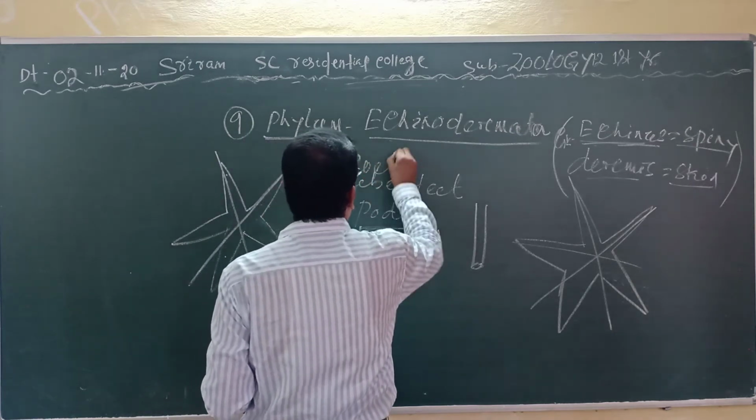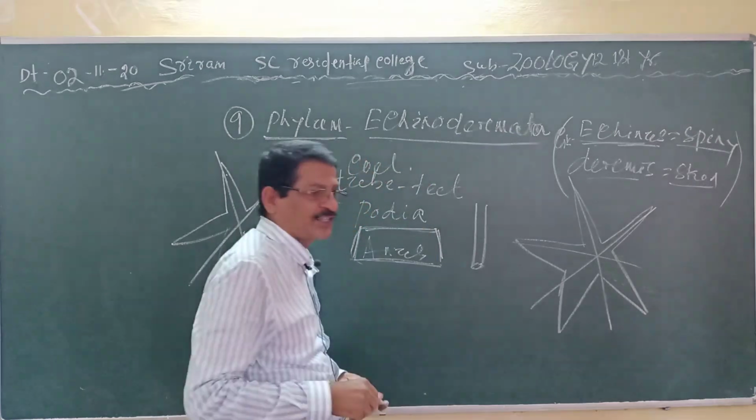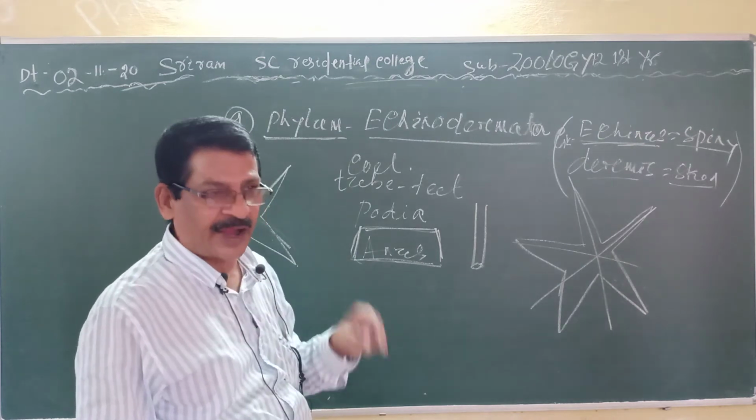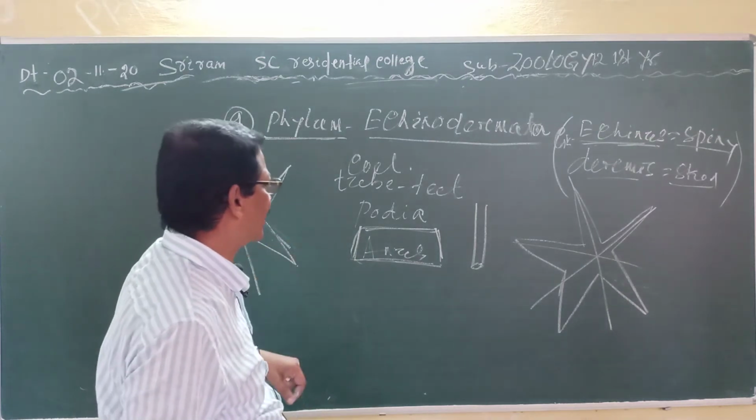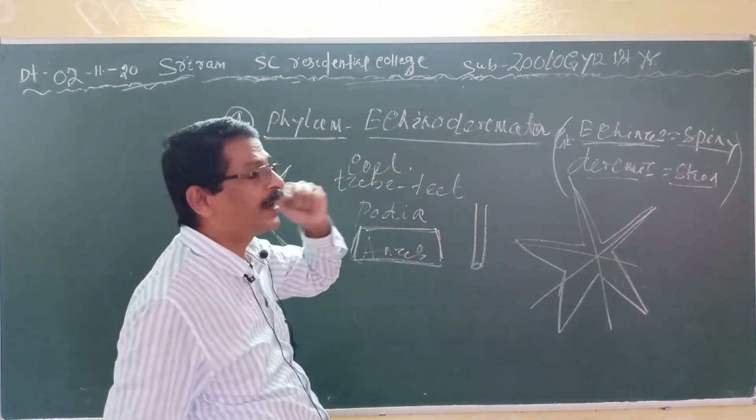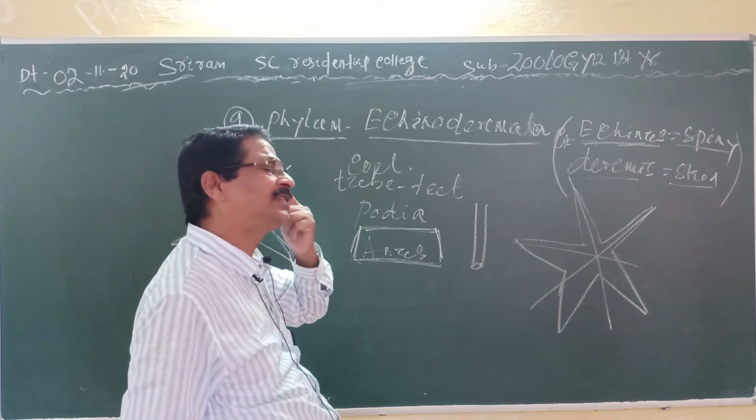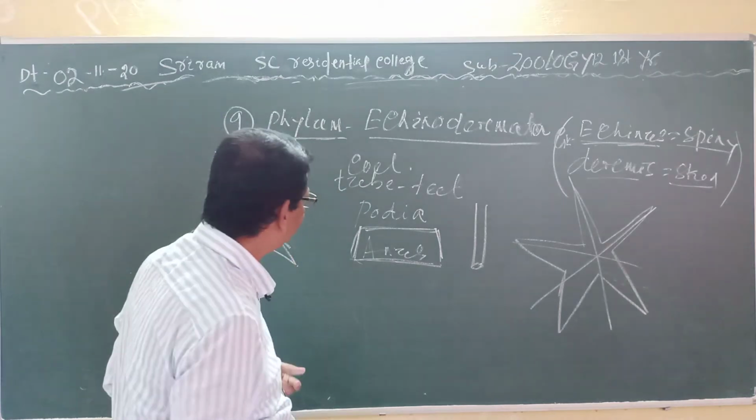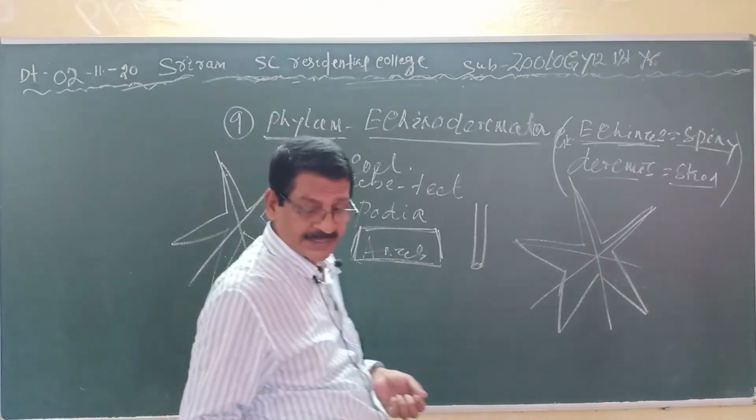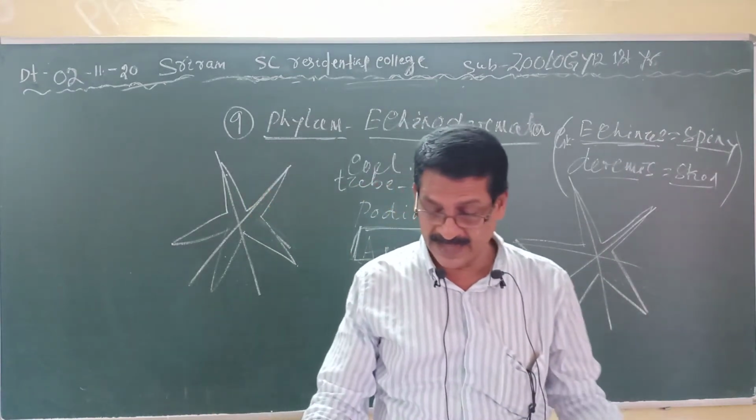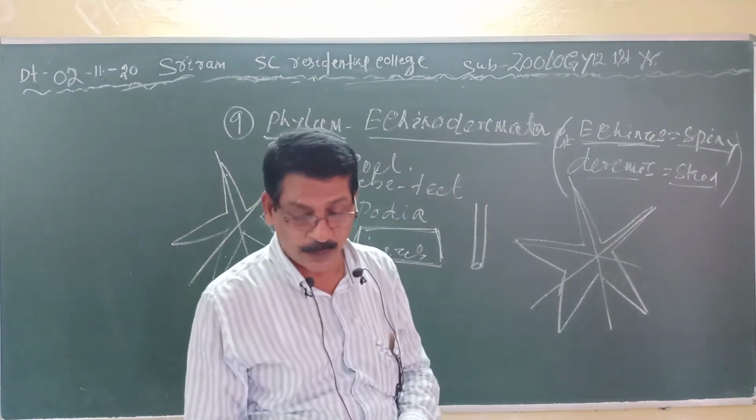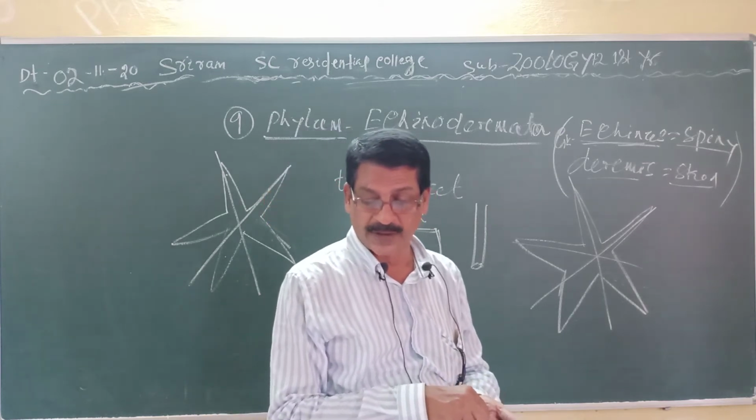They are also coelomate. They are enterocoelic in nature. That means the coelom has been derived from the archenteron, as in mammals, where the coelom is enterocoel. Clear? Then here the sexes are separate. The blood vascular system is open type here.